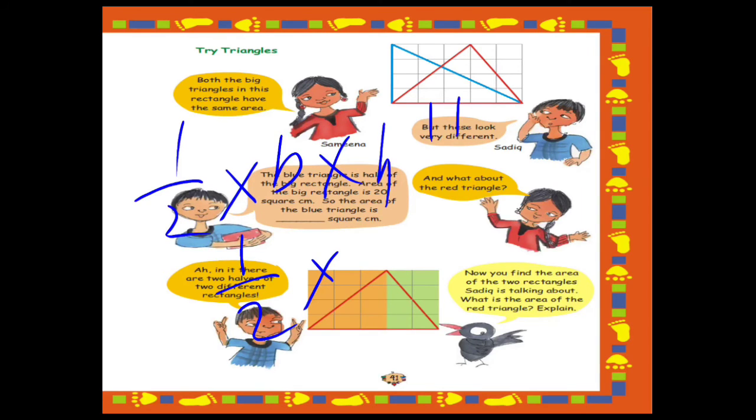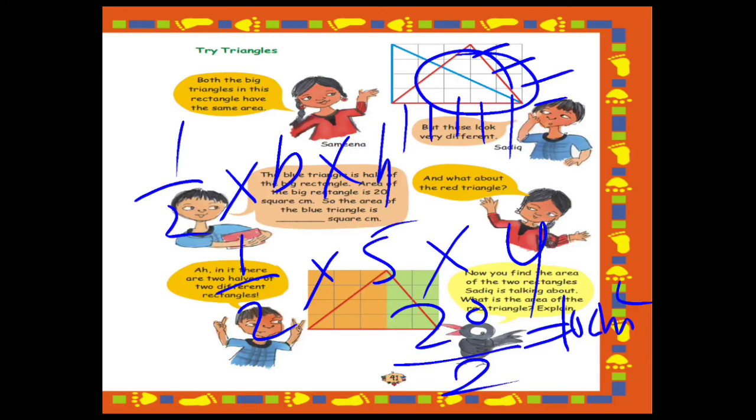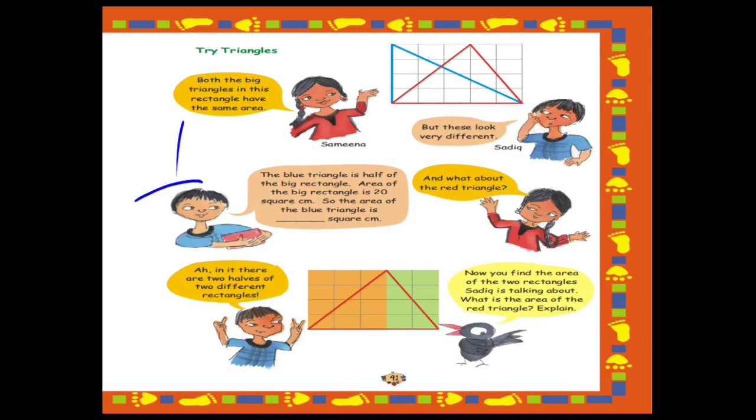Let's count the base: 1, 2, 3, 4, 5. The base is 5 and the height is 1, 2, 3, 4. So 5 fours are 20, and if I divide 20 by 2, it will be 10 centimeter square. So you can see that the area of the right triangle is also 10 centimeter square. Both the blue triangle and the right triangle have the same area. I hope this is clear. Now let's see what is given ahead.